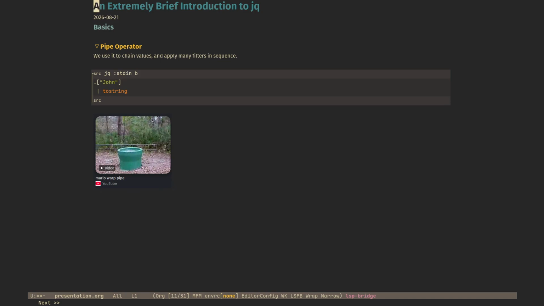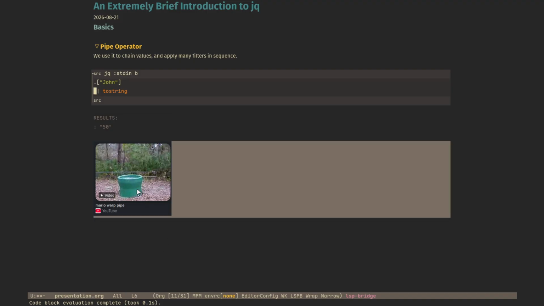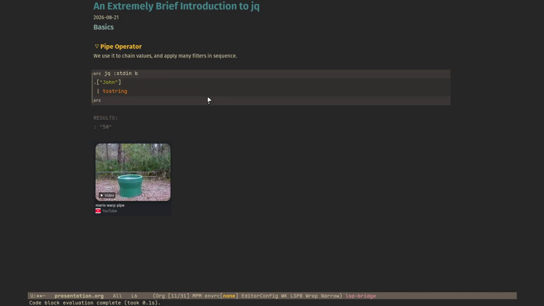And then we have the pipe operator. We use it to chain values and apply many filters in sequence. So first we get the value of John, which is 50. And then we make it a string, which is 50 as a string. Here is an example of another pipe, which is not the JQ pipe.